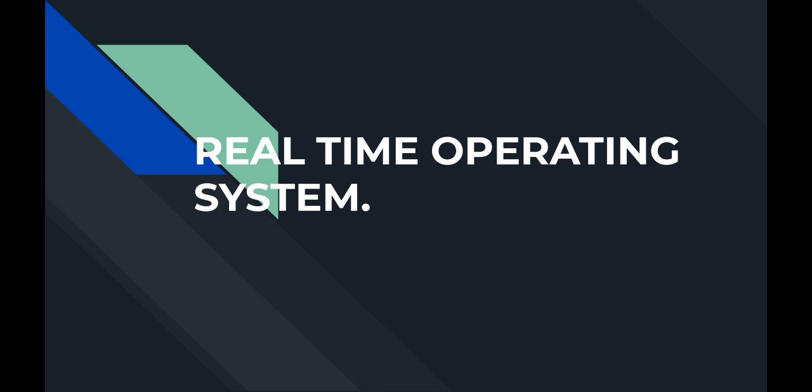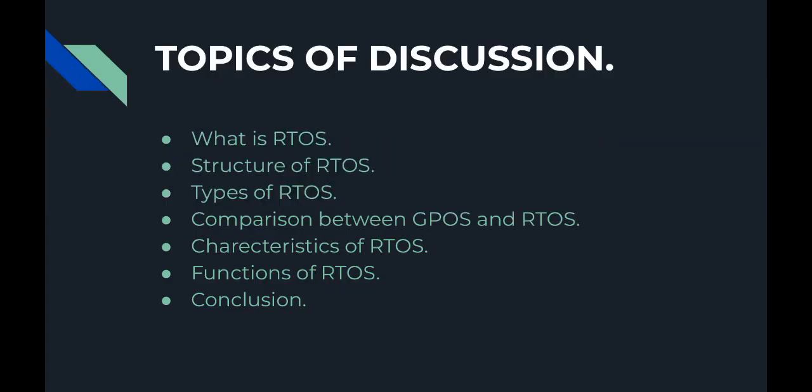In this session, we are discussing real-time operating systems. The topics included in our discussions are: what is a real-time operating system, structure and types of real-time operating system, comparison between general purpose operating system and real-time operating system, characteristics and functions of real-time operating system.